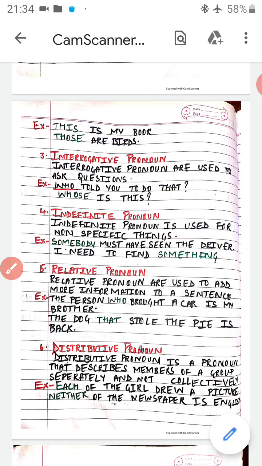Again, I need to find something. Now something. मुझे कुछ ढूंढना है. तो कुछ. We are not specifying what I want to find. So again, something is our indefinite pronoun.